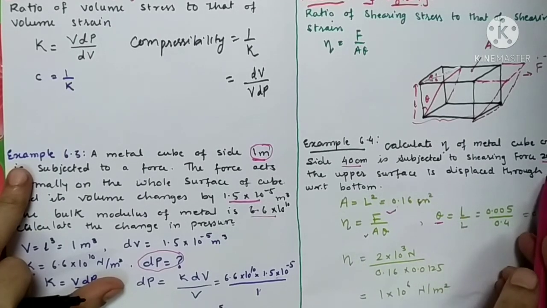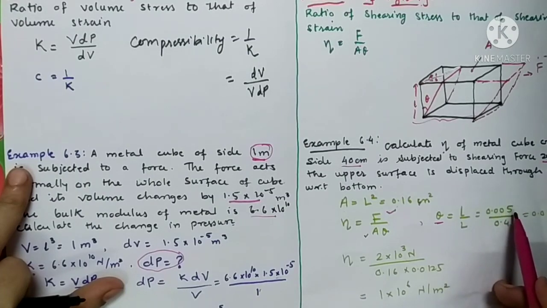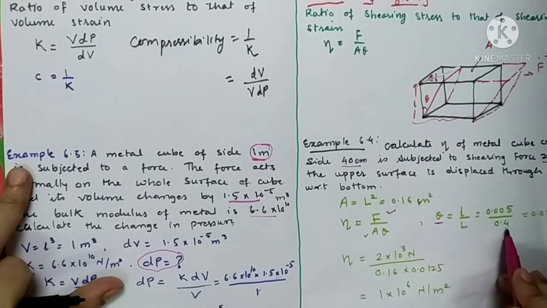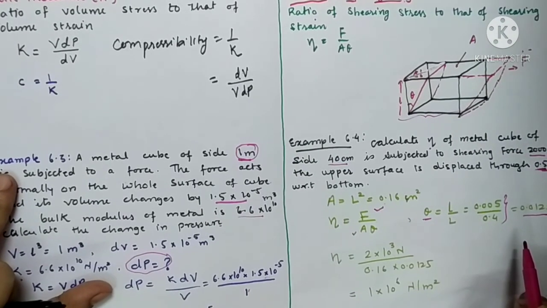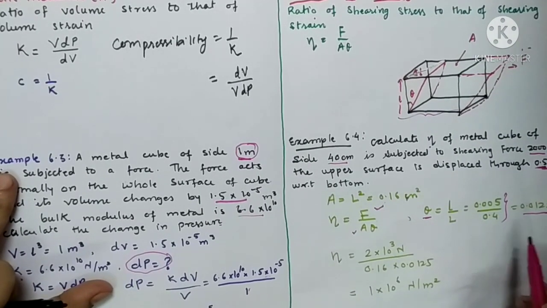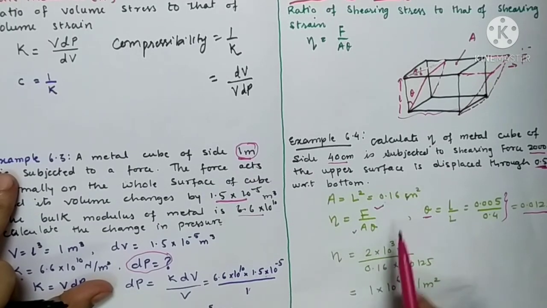The change in length is 0.5 centimeter, meaning 0.005 meter, upon L, which is 0.4. When you solve this ratio, it comes out to be 0.0125.